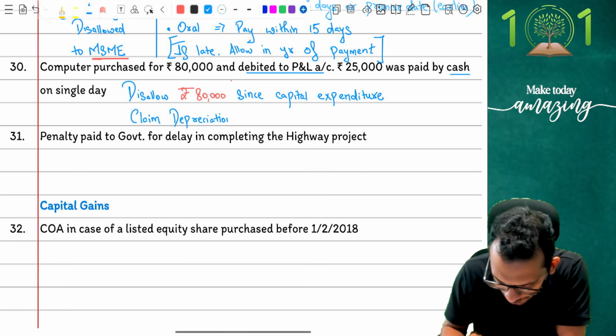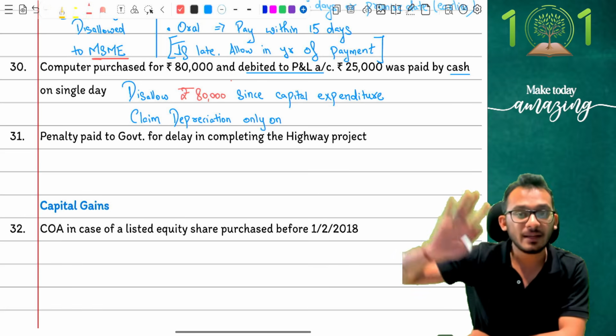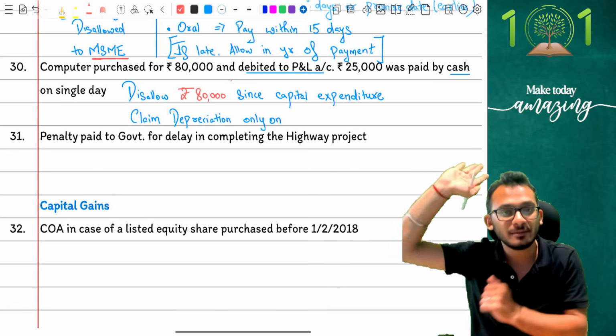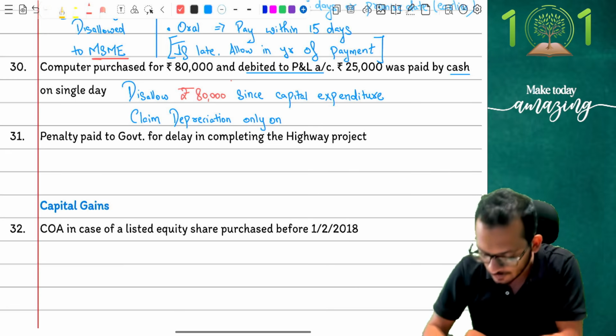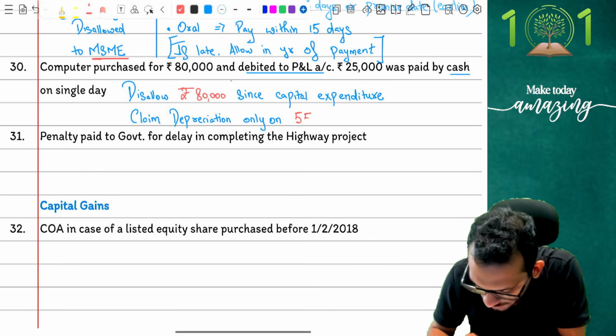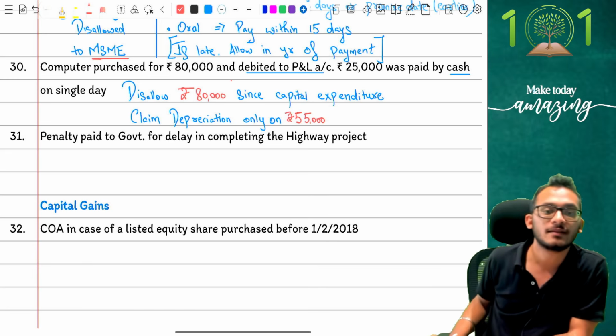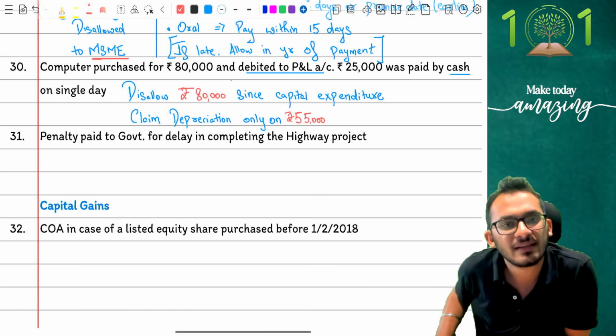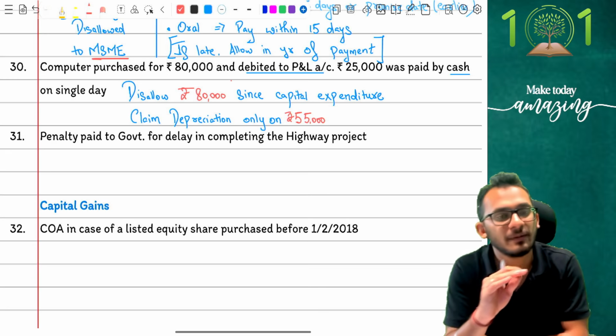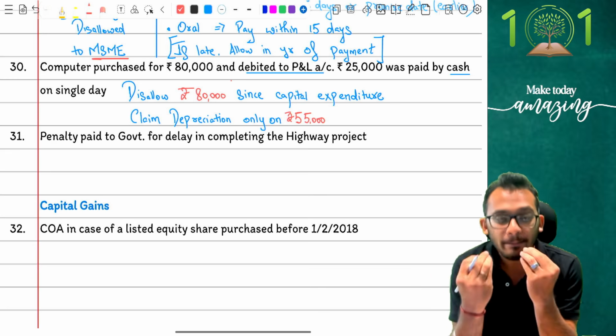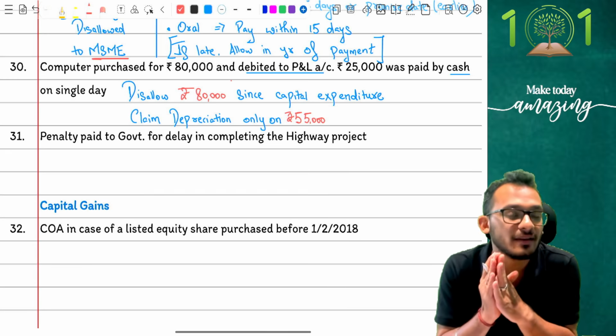I am going to claim depreciation only on what, people? I cannot claim depreciation on 25,000 rupees because that has been paid in cash. Matlab, remove the 25,000 rupees and I can only claim depreciation on 55,000 rupees. That's the conversation answer. Are we clear on this part? This is the understanding, people, which you have to have in examinations.